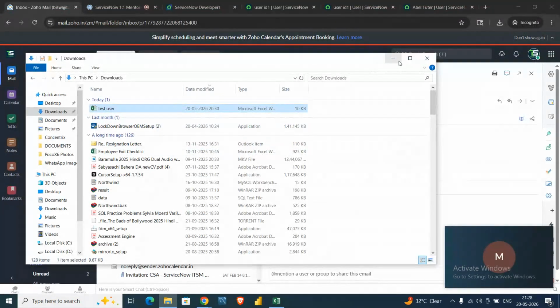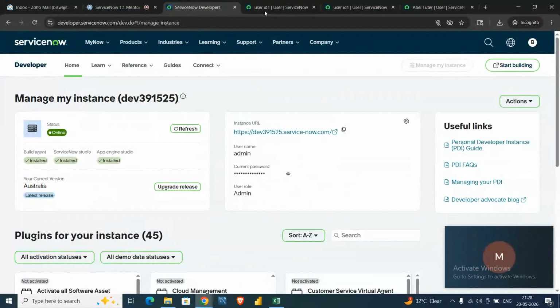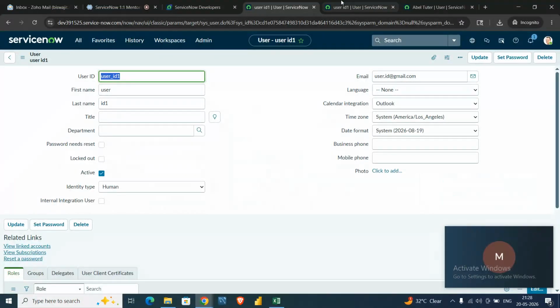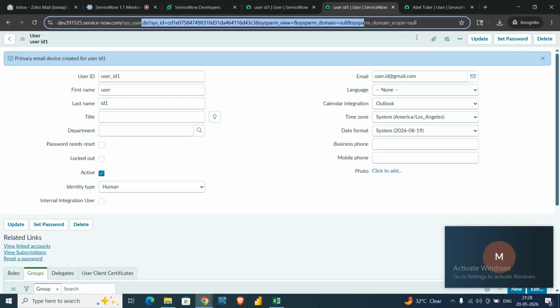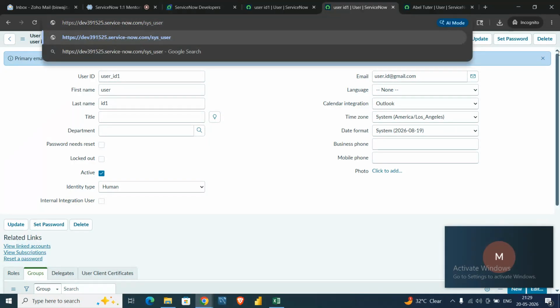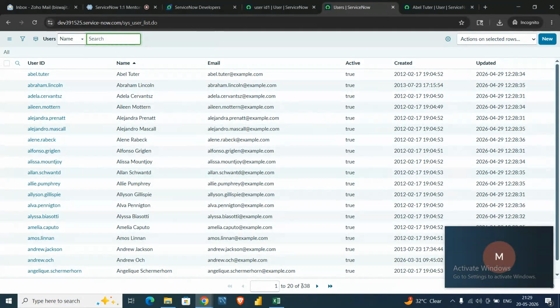To insert these users into ServiceNow, let me show you one thing before that. Now we have 638 user records in our instance.